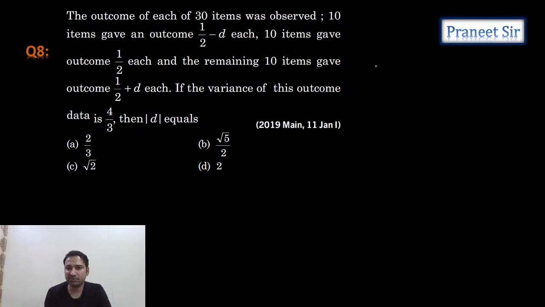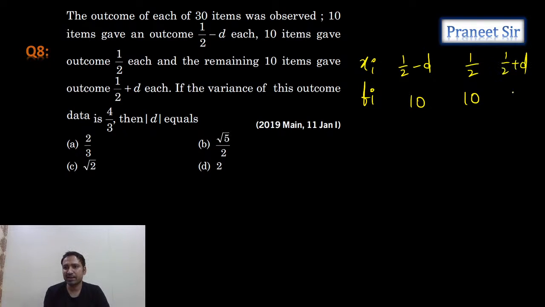Why? Because xi he gave, fi he gave. So xi is 1 by 2 minus d, how many times? 10 times. Next, 1 by 2, how many times? 10 times. Next, 1 by 2 plus d, how many times? 10 times. Total 30 items.